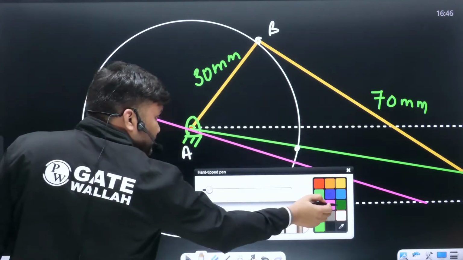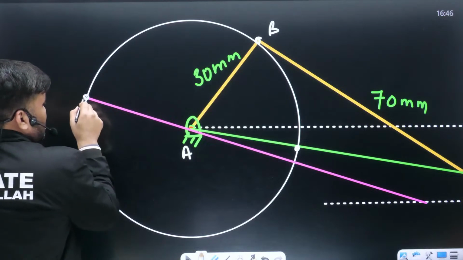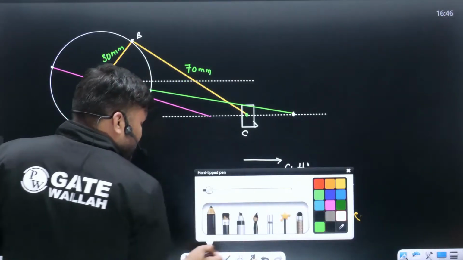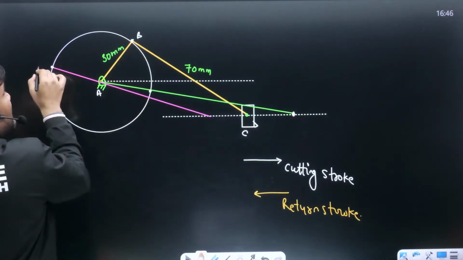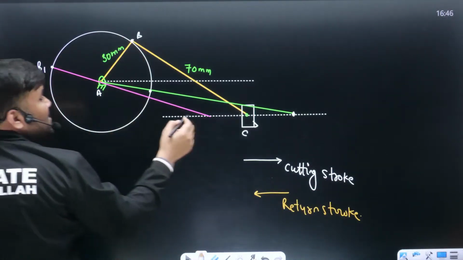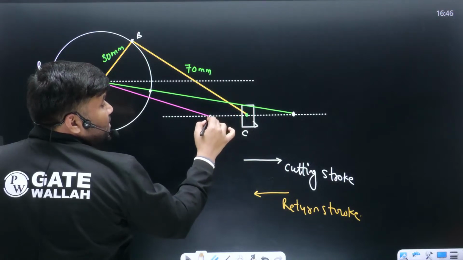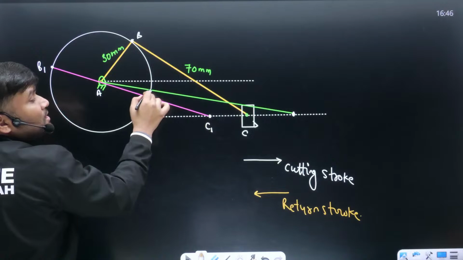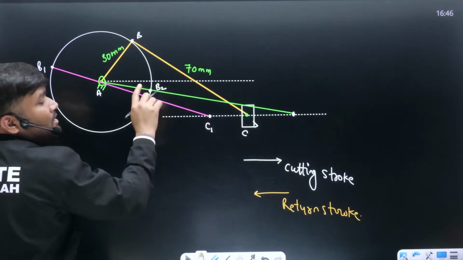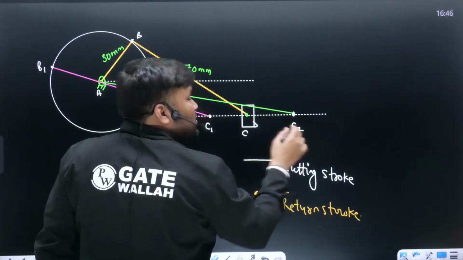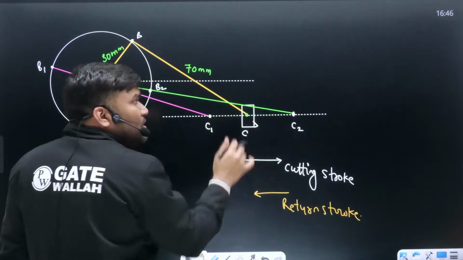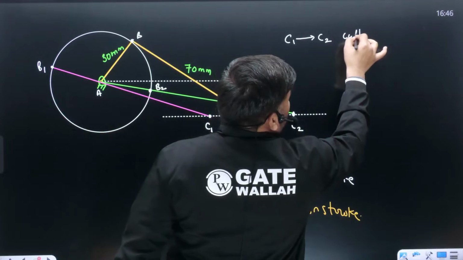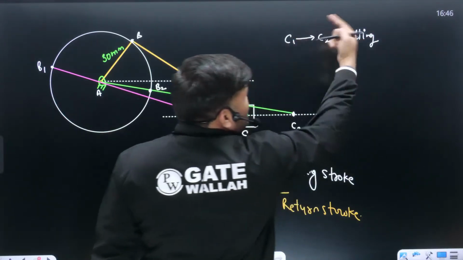ठीक है? Extreme position is not going to change. Never. When this point B will be at B1, point C, the cutter's location, is going to be at C1 position. And when this point B has moved to this B2 position, your point C will be at C2 position. So can I say C1 to C2 is your cutting stroke. C1 to C2 is cutting.